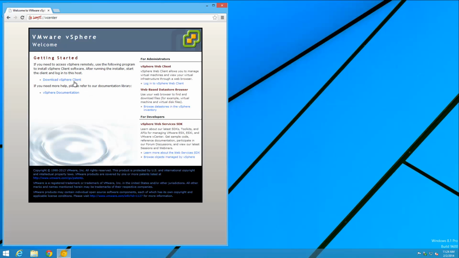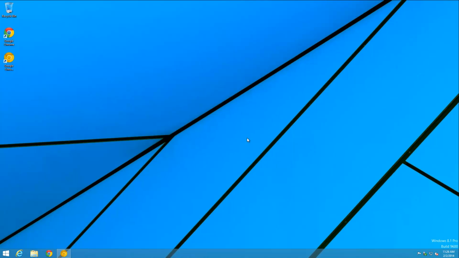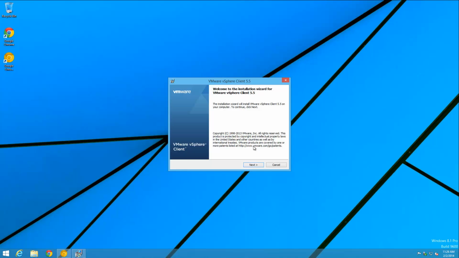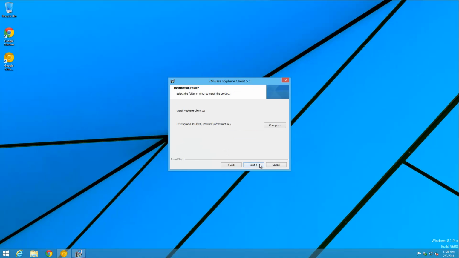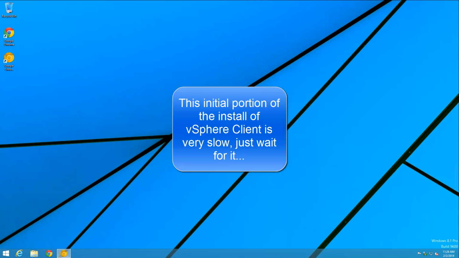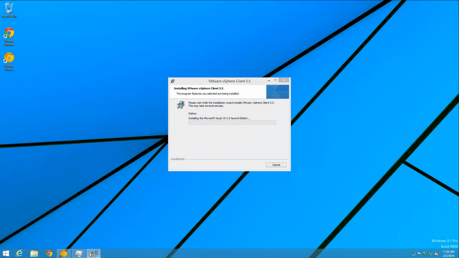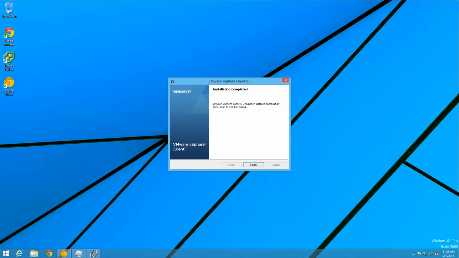All right, we have two pieces to do. The vSphere web client we need to install, and right over here, we also want the regular vSphere client for occasional use. Okay, that took a while.